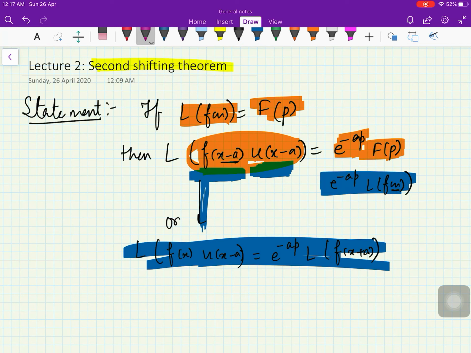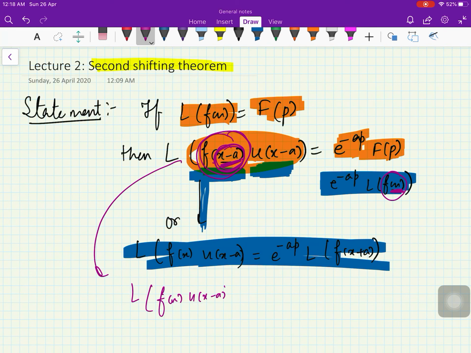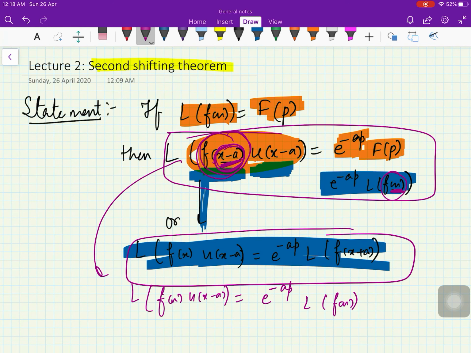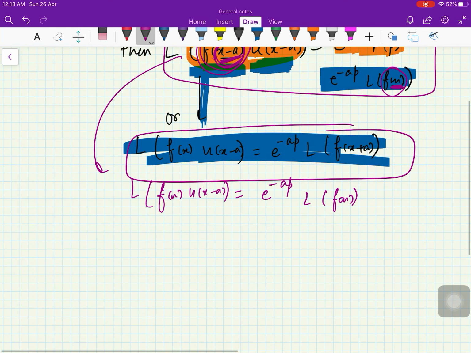Here you see what I'm doing. If here I want x only, say this is f of x and this is f of x minus a. If I make it x plus a, this will be x plus a minus a, so this will be f of x. So the similar statement is that L of f of x into u of x minus a will be e raised to minus ap L of f of x. Both these statements are useful and they will be used in different situations.